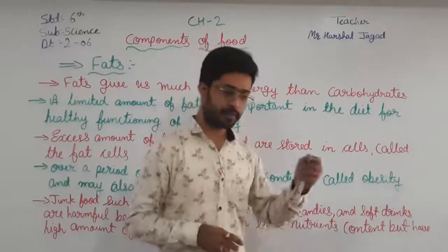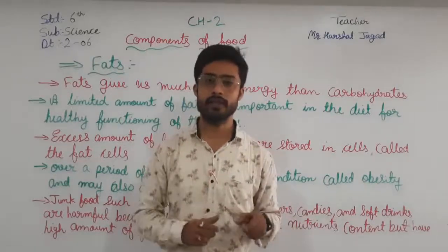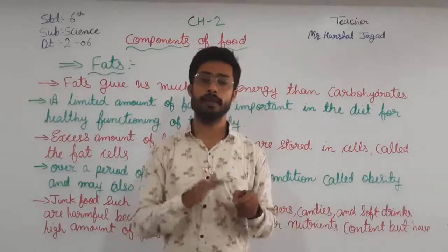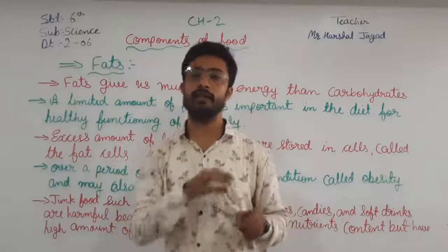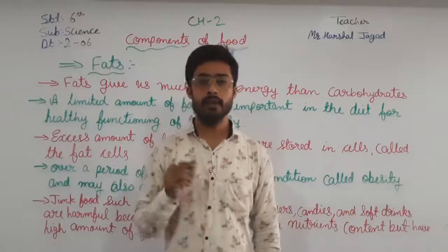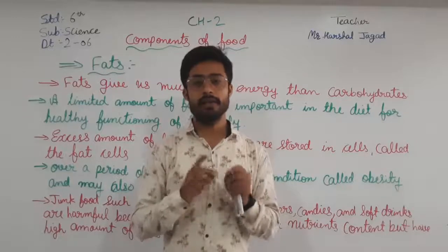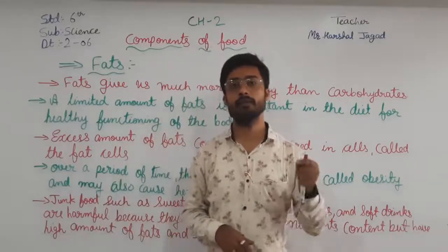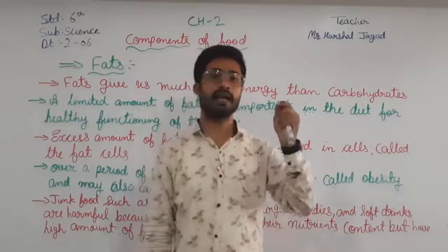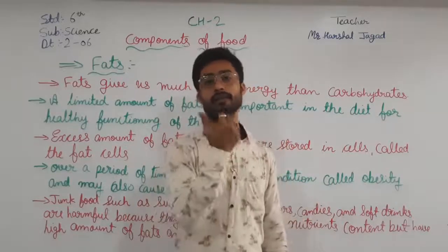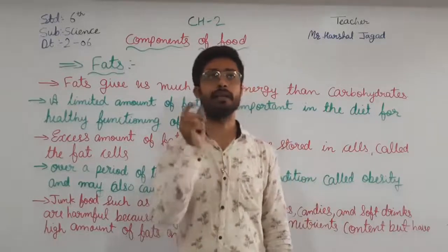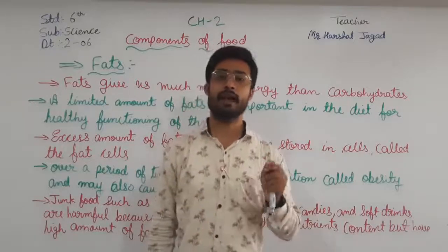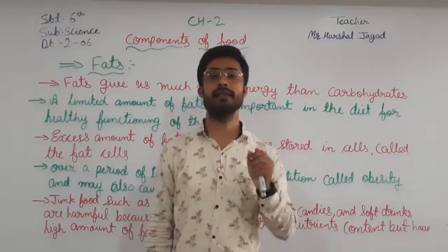And if it is solid, then you have to crush it between the folds of the filter paper and then take out the food sample. Then let it dry. When it is dry, you have to see it against the light source. If there is a translucent, oily layer on the filter paper, then that food sample contains the fats.